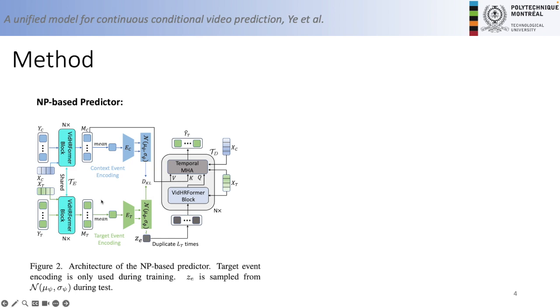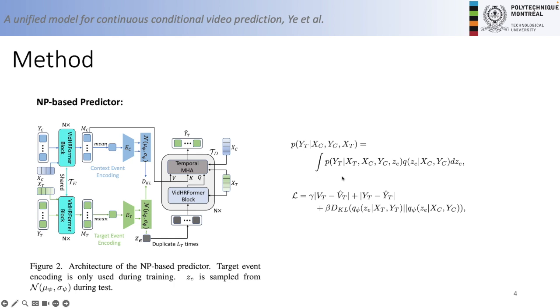So we use the KL divergence to minimize the distance between these two distributions during the training. So here is our generative process and our final loss function.